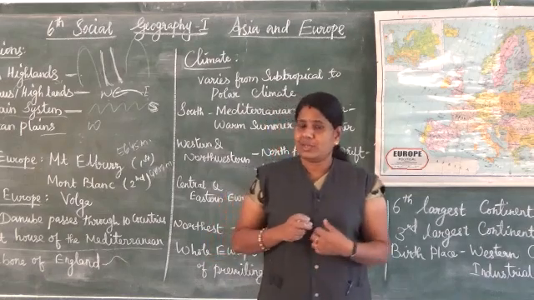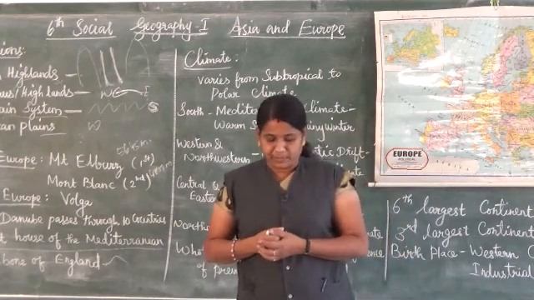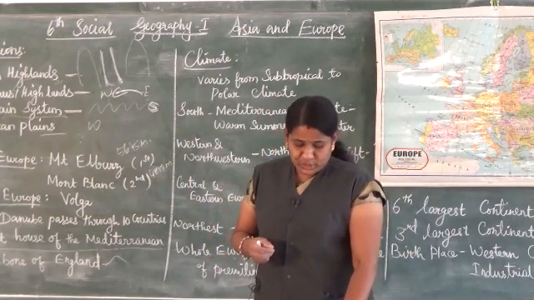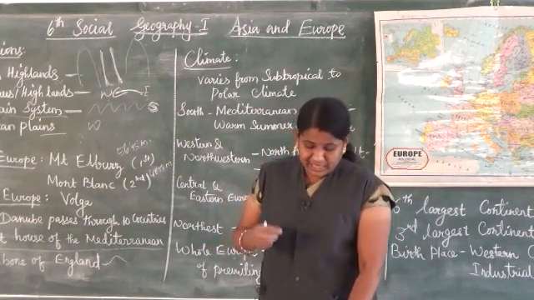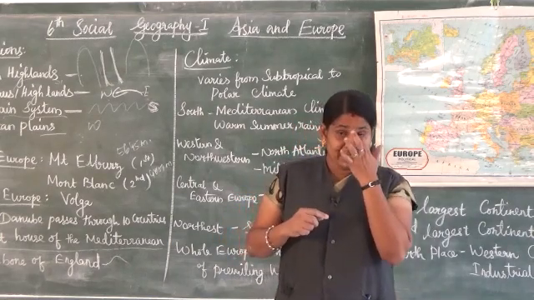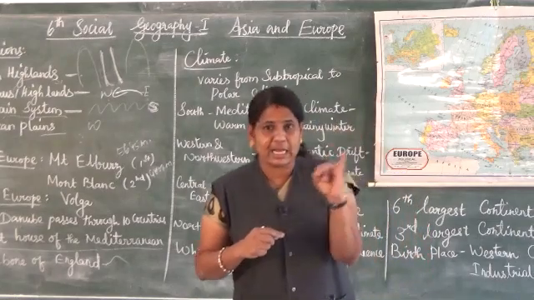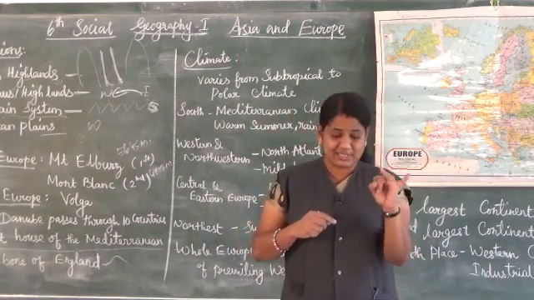So here also the rivers play an important role in Europe. These rivers are used to irrigate farmland and also help to produce electricity.